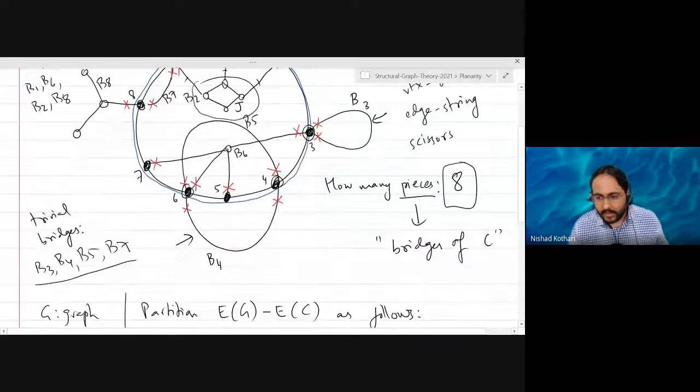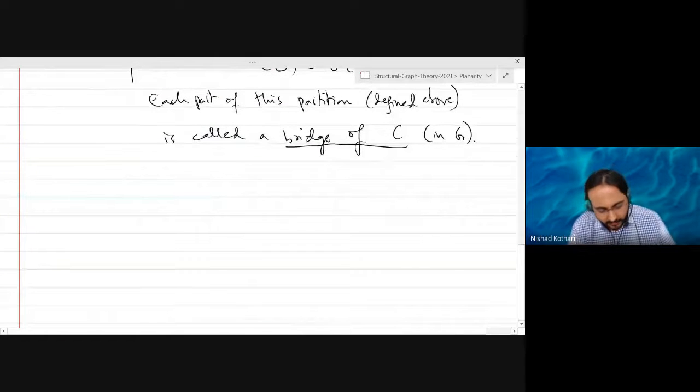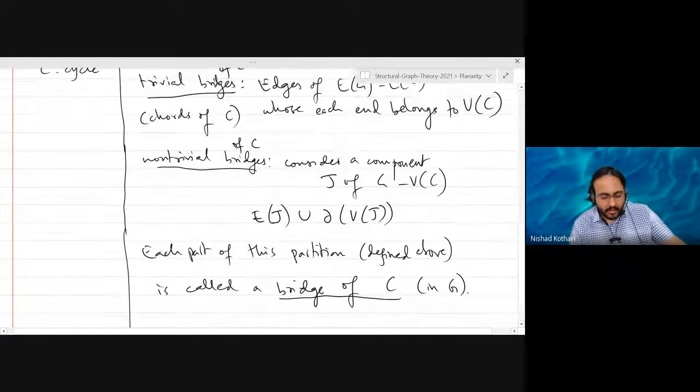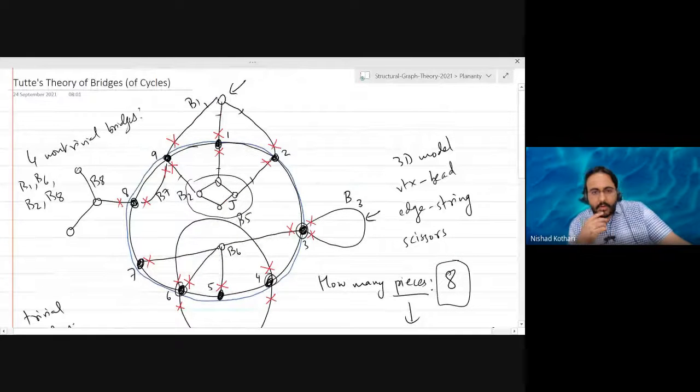I think I've already exceeded the time. So I don't want to go into further concepts related to bridges, but we are going to use bridges in a very interesting way to think about planarity. As I told you earlier, cycles are extremely important in planarity, and in fact in all of graph theory. For a particular cycle, its bridges are going to play an important role in deciding whether the graph is planar or not. Therefore, we will also use it to prove Wagner's theorem. And using that, you will prove Kuratowski's theorem on assignment 3.